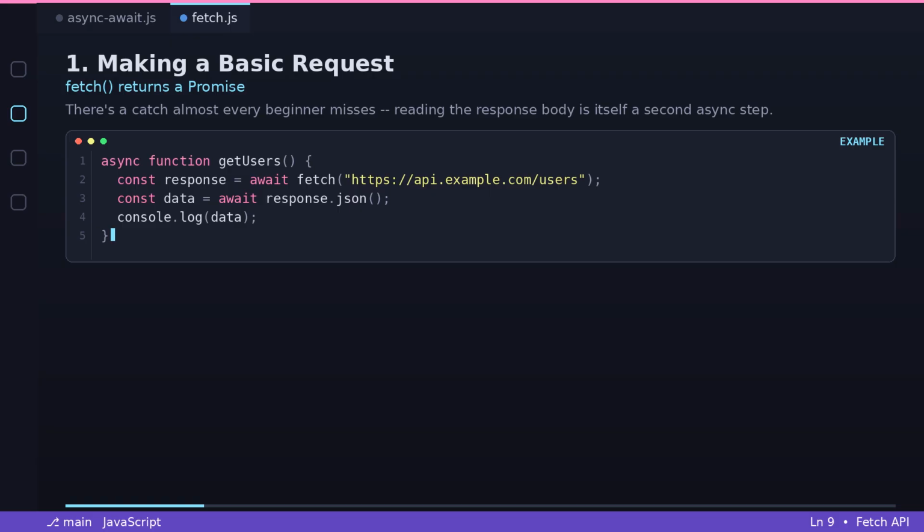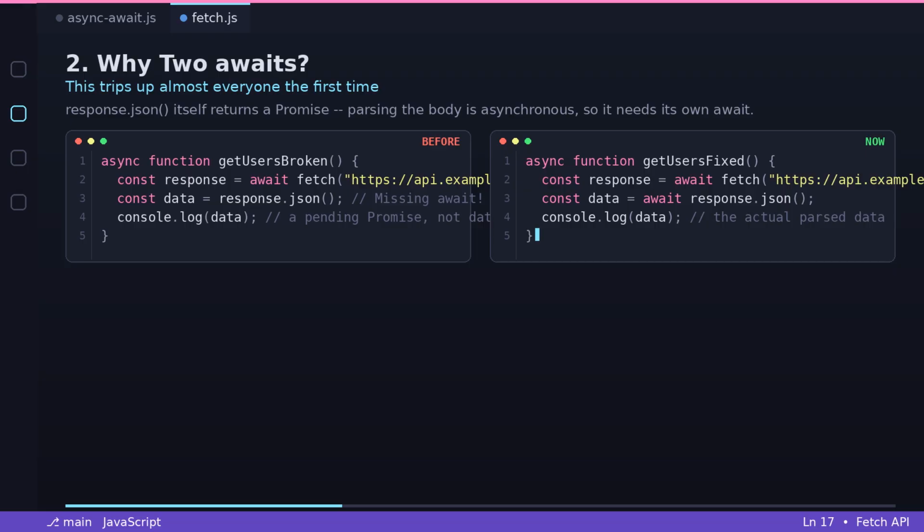Async function getUsers. const response = await fetch("https://api.example.com/users"). const data = await response.json(). console.log(data). Notice there are two awaits. The first await resolves once the response headers arrive. It does not wait for the full body. Reading the body as JSON, text, or otherwise is itself a second asynchronous step.